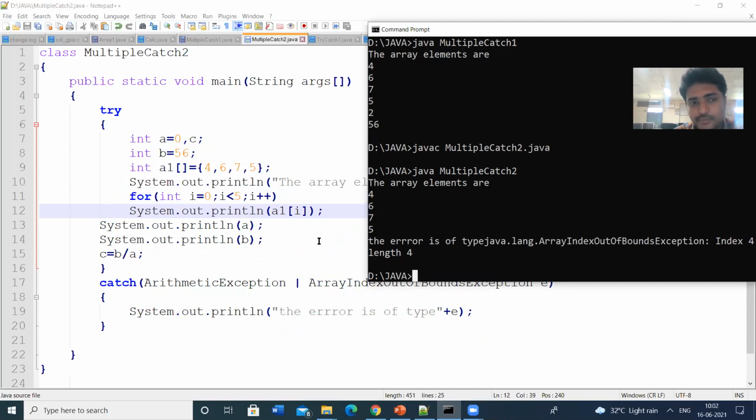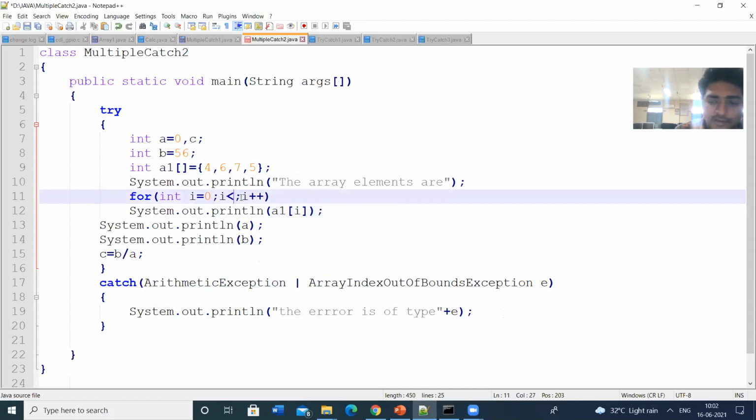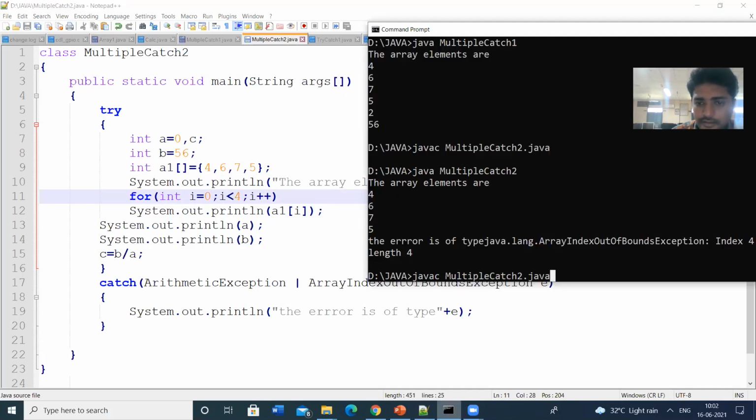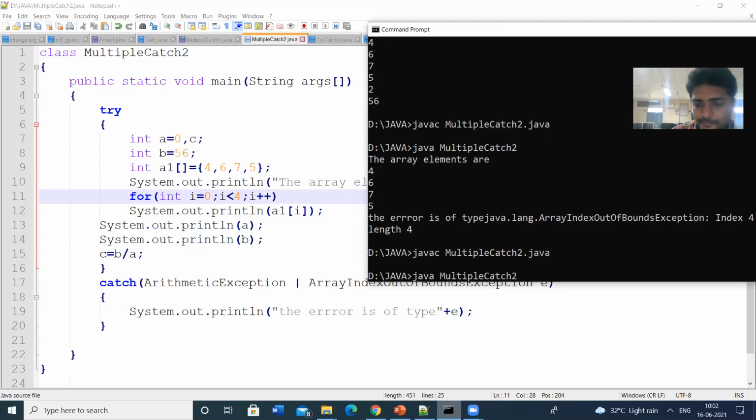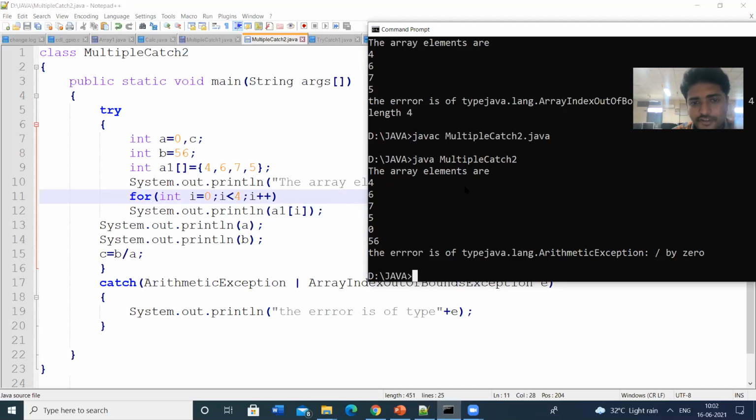If you give this value as 4, we are not getting any array exception.